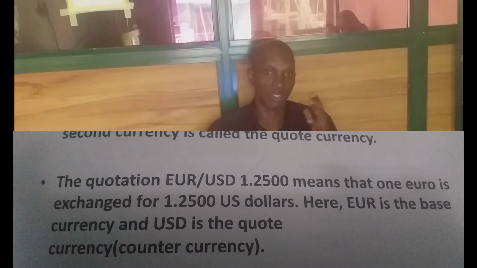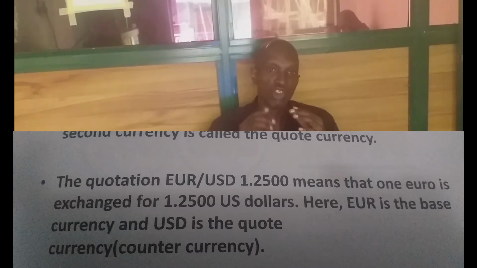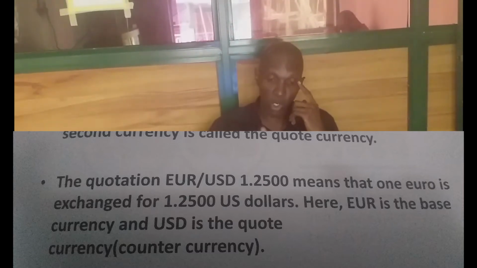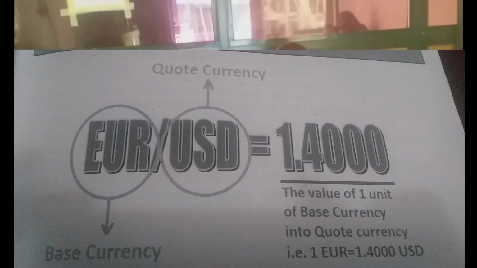In the market you can buy or sell. If I buy the euro, I'm believing that the euro will move up and the dollar will decrease. So the first currency is the base currency, and the second is the quote currency or the counter currency. You have it on the screen here.